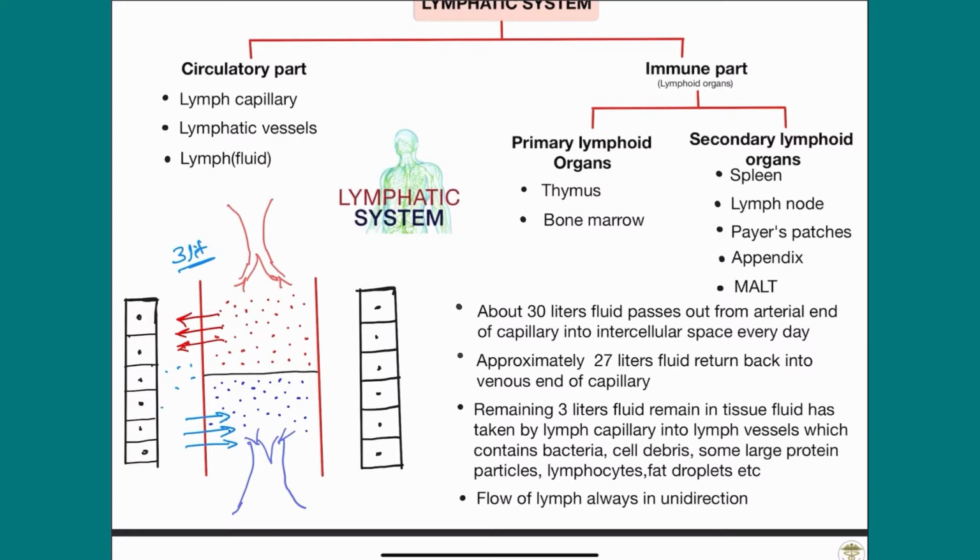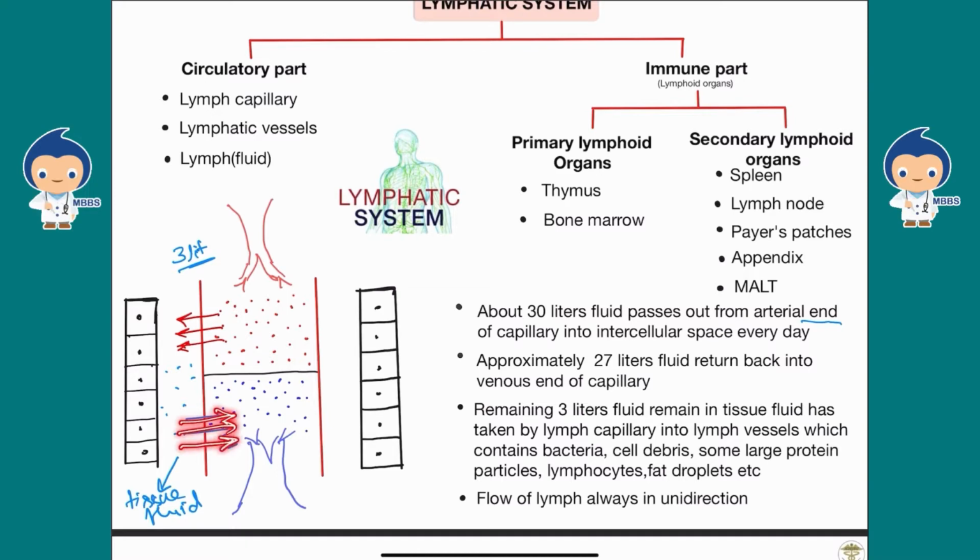What is this? This is the tissue fluid, sometimes called interstitial fluid. So 30 liters of fluid passes out from the arterial end of the capillaries into the interstitial space and 27 liters return back into the venous end. The remaining 3 liters of fluid in the tissue is taken by the lymph capillaries into the lymph vessel.